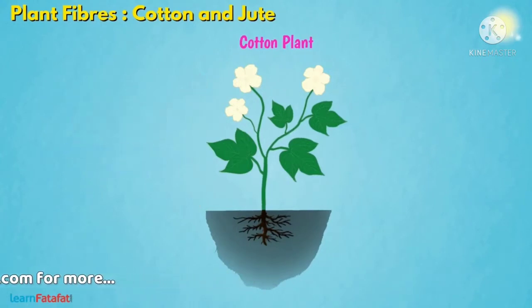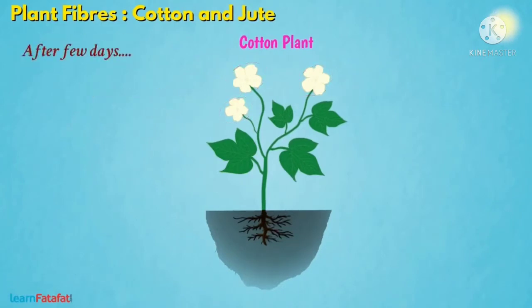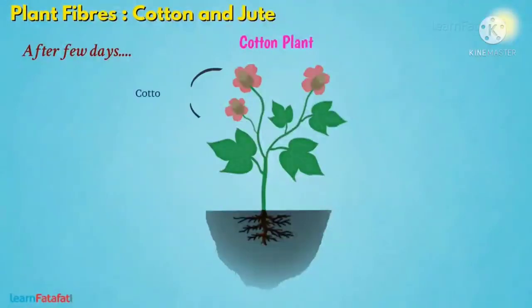During flowering, the cotton plants produce flowers of yellowish white color. After a few days, these flowers turn pink-red. Slowly, flowers change into green cotton balls. A grown cotton ball is similar in size to a lemon.